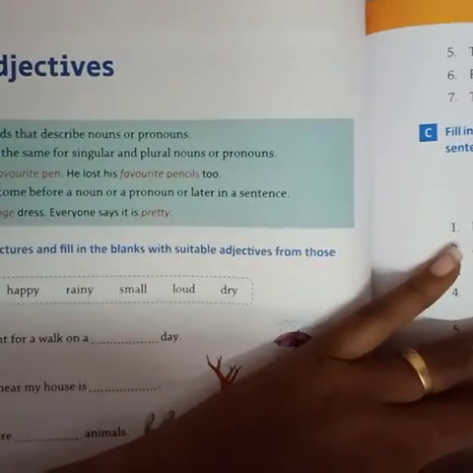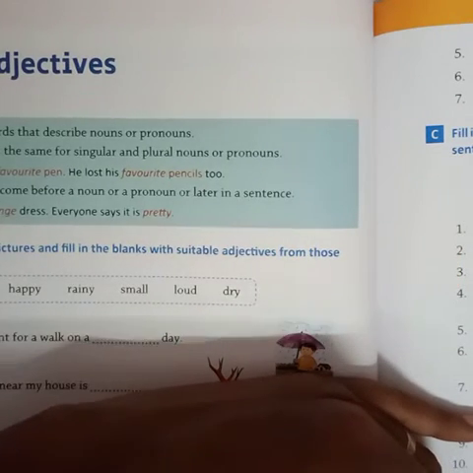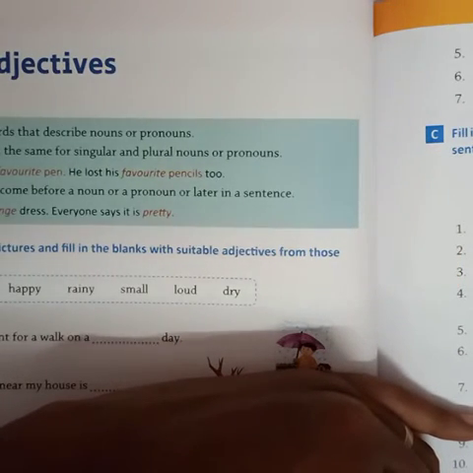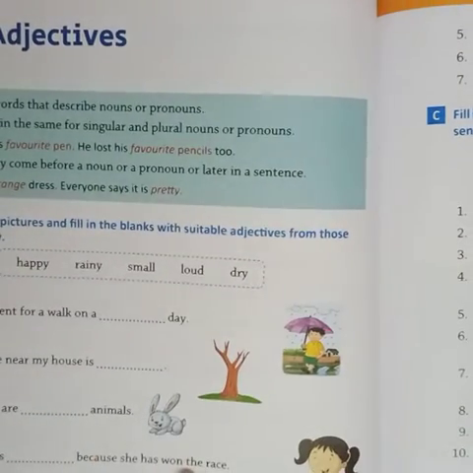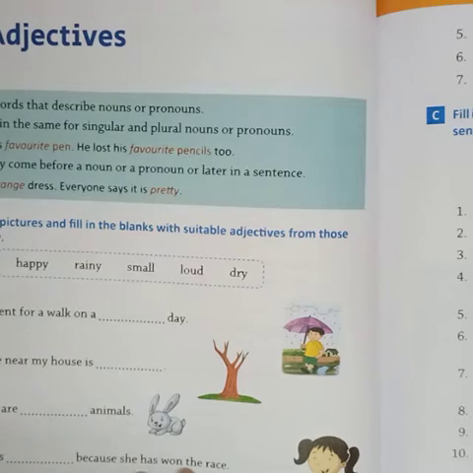So chapter number 10, adjectives. Adjectives are the words that describe nouns or pronouns. An adjective remains the same for singular and plural nouns or pronouns. Fred lost his favorite pen. He lost his favorite pencils too. ये जो है adjectives है, singular में and plural nouns में क्या रहते हैं, same रहते हैं.